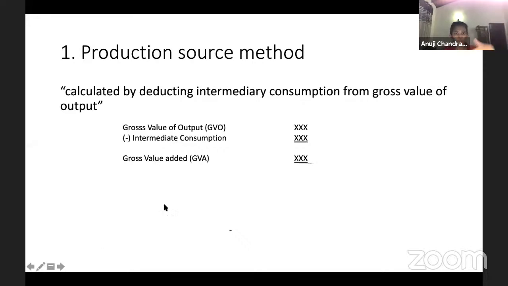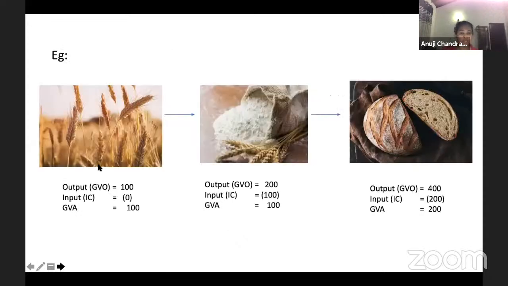So for each good, you calculate it. Another example is bread. If you were not clear with the previous example, I'll explain it to those who didn't understand it. So guys, to produce bread, you got wheat. Pretty sure y'all know what wheat is. So anyways, you get the output.